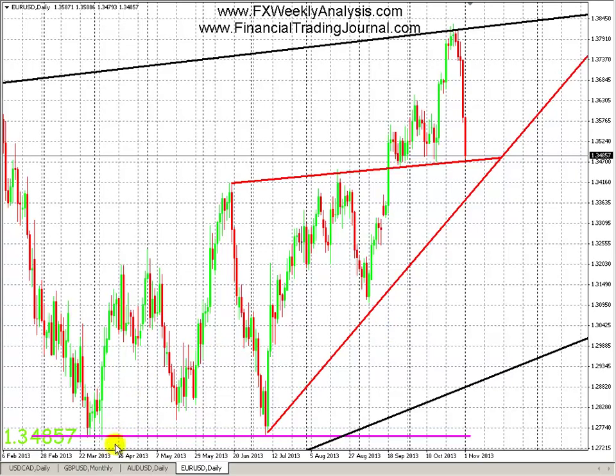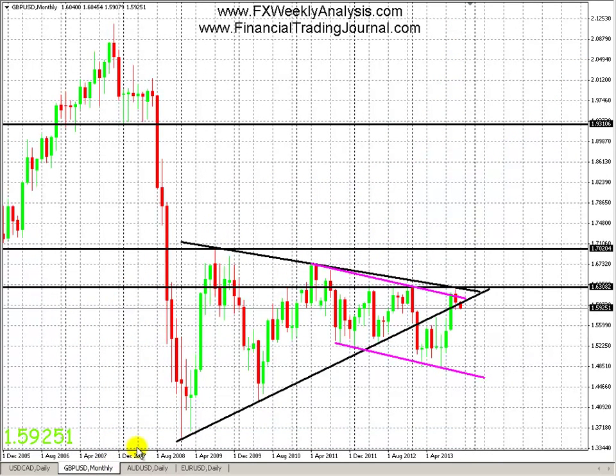Lastly, we have the pound dollar. Pound dollar monthly chart, as you can see, last month's candle closed green and it closed below the magenta trend line. Previously I mentioned if we had closed above it, then we would target the black trend line and then target the upper areas above. Doesn't look like that's the case, considering we dropped about 300 pips from the high so far of 1.625 to here. That's about 325 pips, give or take.